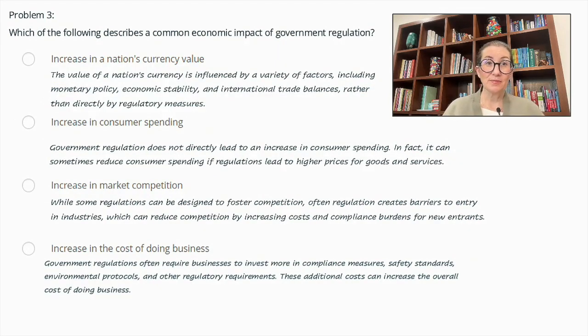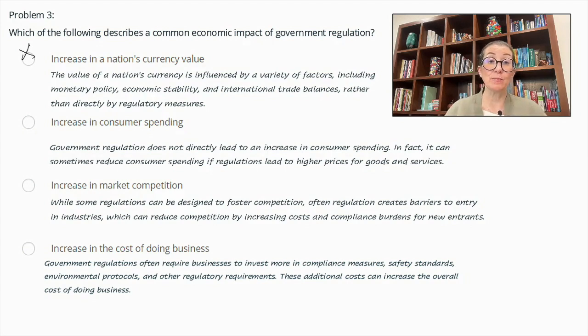Problem number 3. Which of the following describes a common economic impact of government regulation? Increase in a nation's currency value. The value of a nation's currency is influenced by a variety of factors, including monetary policy, economic stability, and international trade balances, rather than directly by regulatory measures. So we can cross this out.